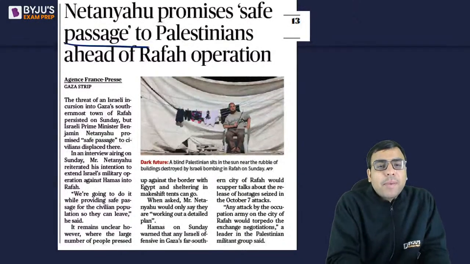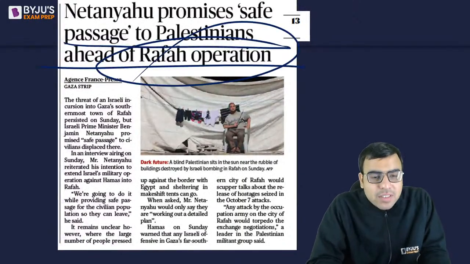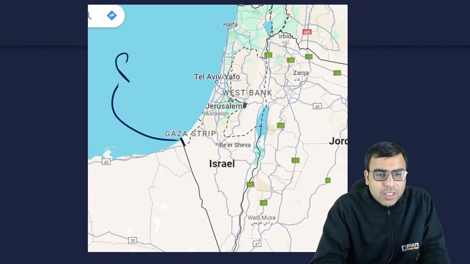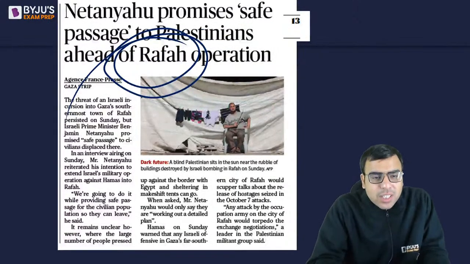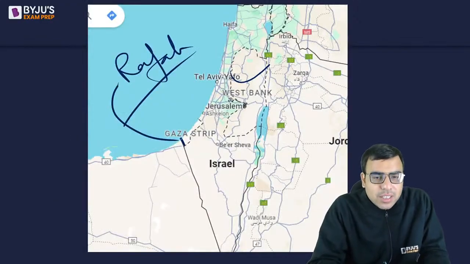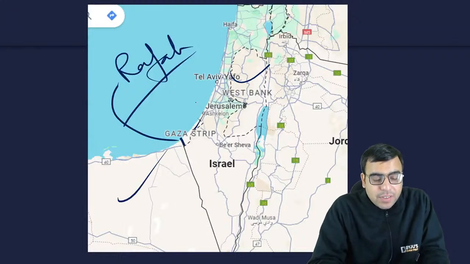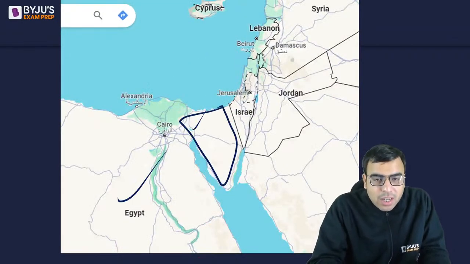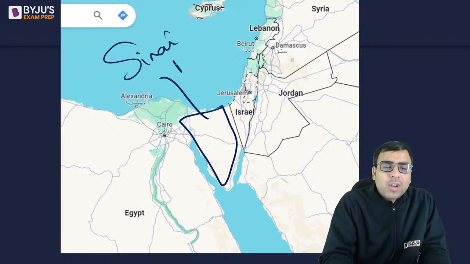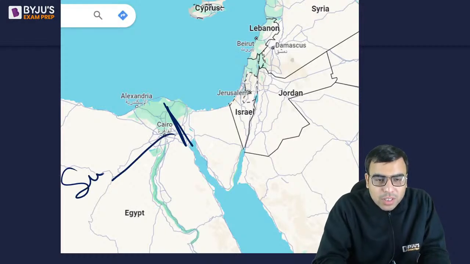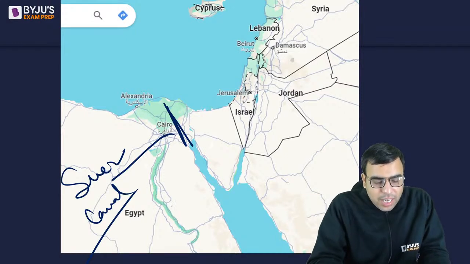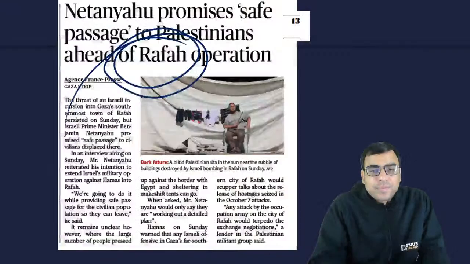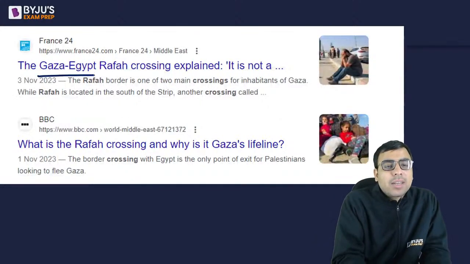Netanyahu promises safe passage to Palestinians ahead of Rafah operation, so that is why Rafah was in the news. तो ये एक आर्टिकल के हिसाब से ये था. तो राफा आपको पता होना चाहिए क्या होता है, because it is coming in the news and all. So the border between Gaza Strip and Egypt is called Rafah crossing. और इसको सिनाई पेनिनसुला भी कहते हैं, Sinai Peninsula in Egypt, and this is actually Suez Canal. ओके, हाँ, yes, Israel-Palestine border, yes Shubhraj Dwivedi, you were right. And Gaza, Egypt, Rafah crossing explained.